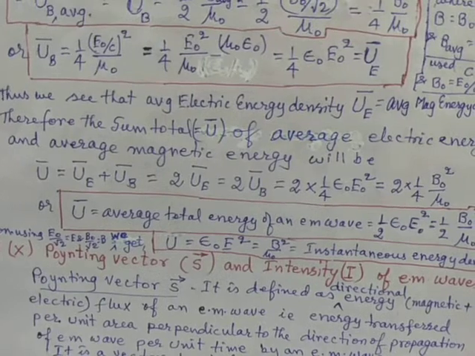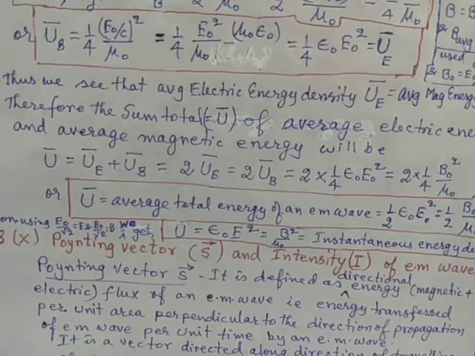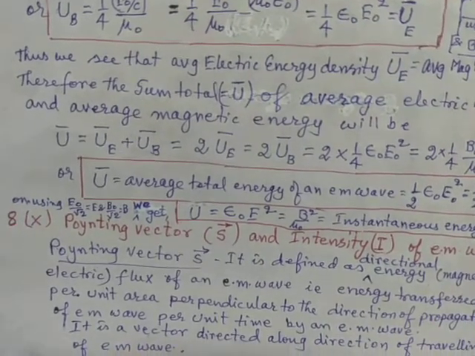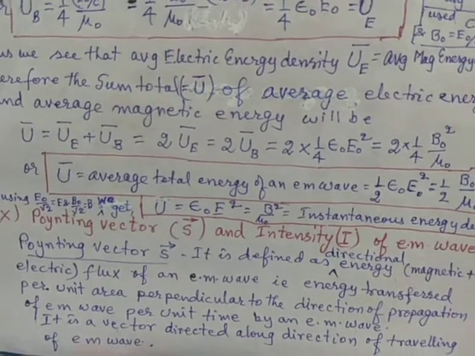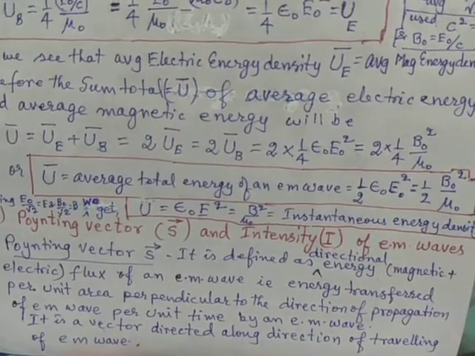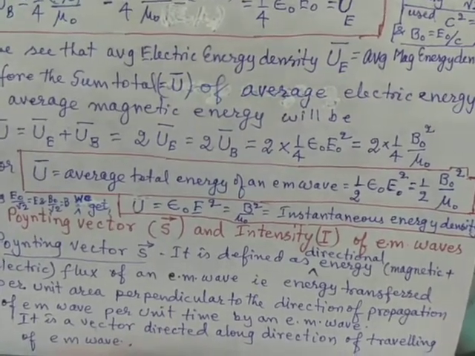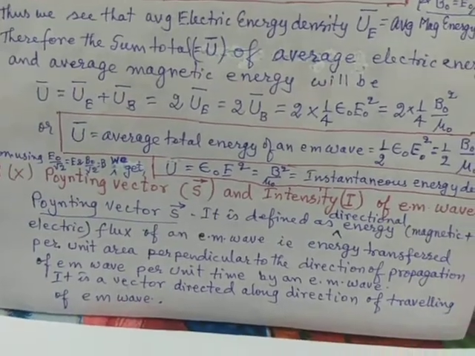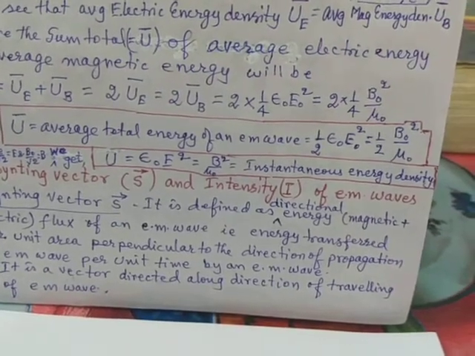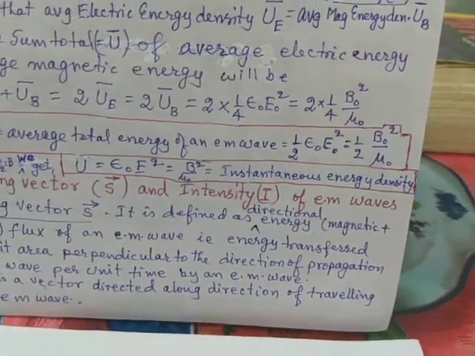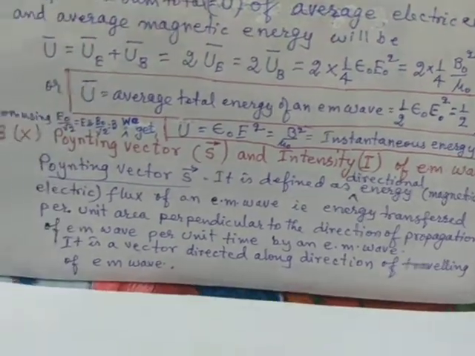Therefore the total average energy of the electromagnetic wave will be U average equal to U_E average plus U_B average, and that becomes equal to twice 1 by 4 epsilon naught E0 square, or twice 1 by 4 B0 square by mu 0, where U bar is the average total energy of an electromagnetic wave, and that is equal to 1 by 2 epsilon naught E0 square, or 1 by 2 B0 square by mu 0.